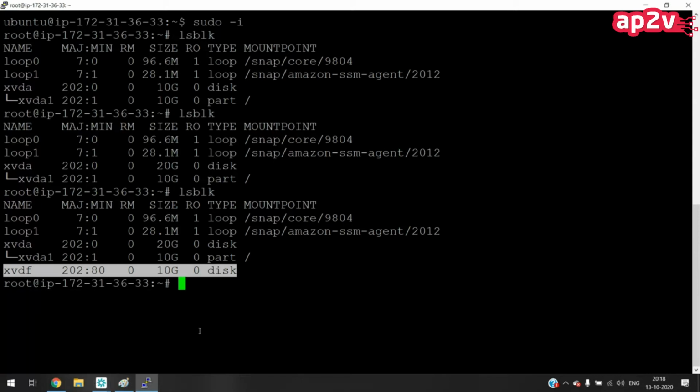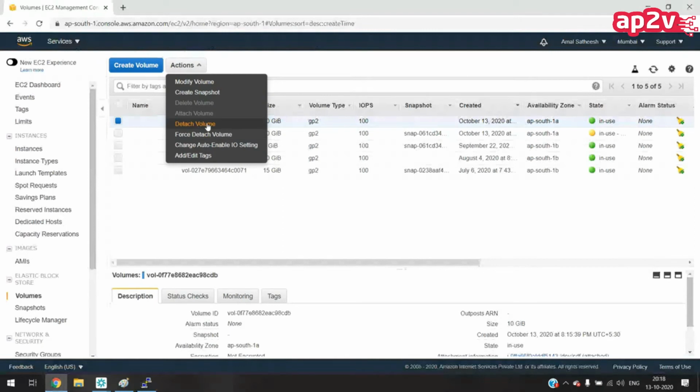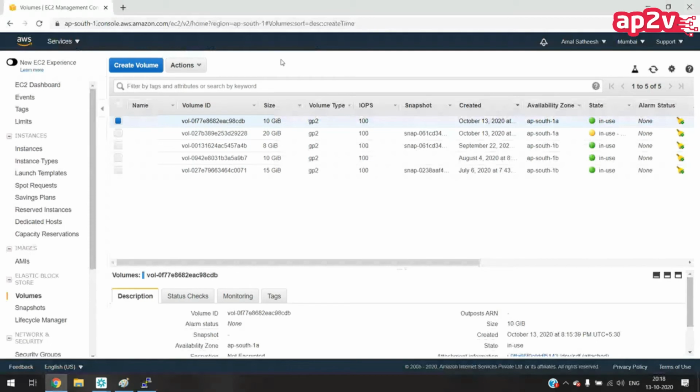Yes, sir. Then a new disk was created and I attached it. Okay. So to detach, it is the same. You have to go to actions and choose detach volume. Detach, and you can attach it to any other instance also.